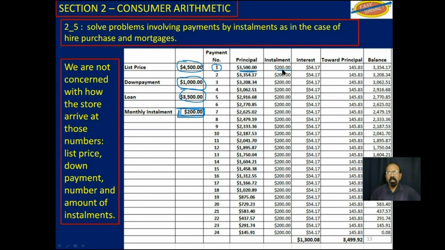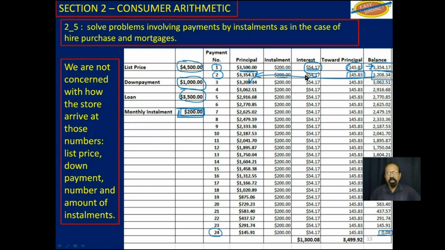You paid $200. From that $200, they will take out the interest for that month, which is this, and the rest would go towards paying your loan, and that would remain at the end of the first month, and so on. Second month, you now begin with this credit, which is this one over here. You pay $200, they take out $54.17 for interest. This amount goes to your loan repayment, and then that comes back down here, and so on. Eventually, you find by the time you reach 24 months, you would have paid off for the stove.